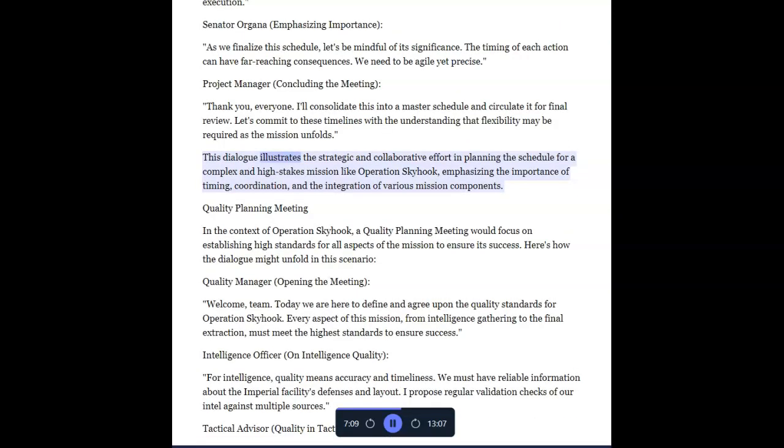This dialogue illustrates the strategic and collaborative effort in planning the schedule for a complex and high-stakes mission like Operation Skyhook, emphasizing the importance of timing, coordination, and the integration of various mission components.